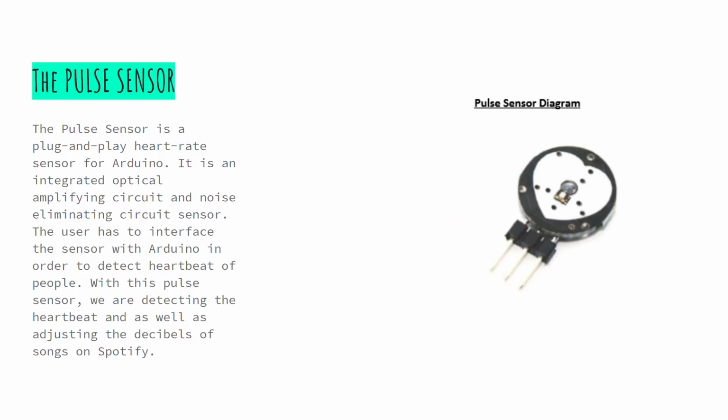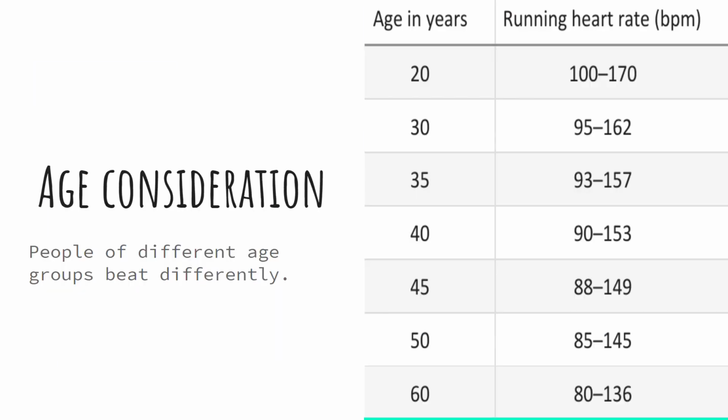A Pulse sensor is interfaced with an Arduino to detect the heartbeat of people. An important survey showed that people of different age groups demonstrate different heart rates. This had to be kept in mind while mapping heartbeat to music.